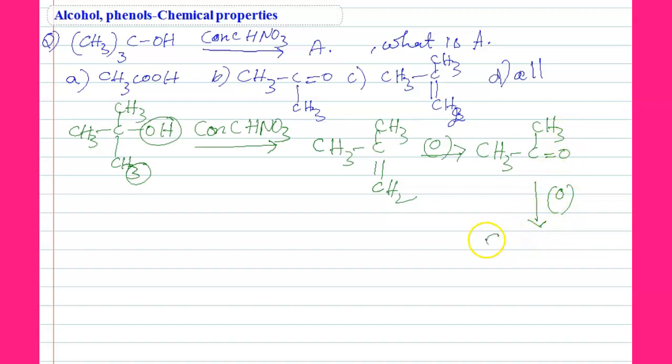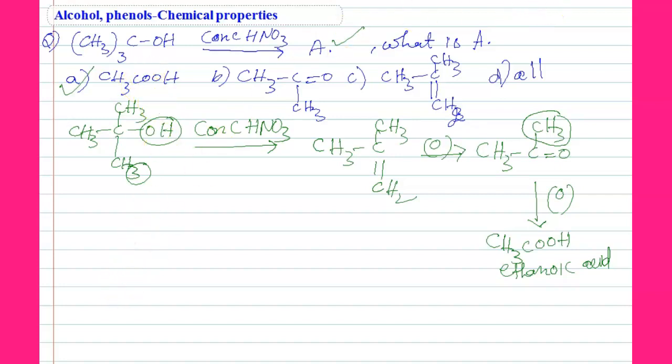Ketones are oxidized to form, here H2O is removed, CO2 is removed. So this group is left. Then we get ethanoic acid. On treatment with concentrated nitric acid, a strong oxidizing agent, directly we can get option A. Actually these are the intermediates; option B and option C are also possible, but they asked only for the final product. Final product means only CH3COOH.